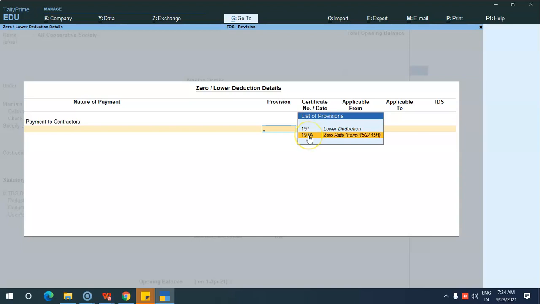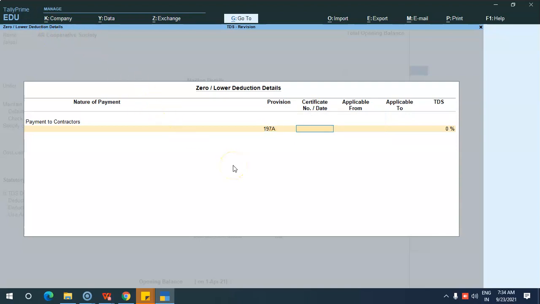For example, I am going to deduct the TDS at a zero rate. Even though you have fixed the nature of payment as contractors with some threshold limit, once we have entered the details on this screen, it will never calculate. For example, I have fixed a zero rate here, so TDS won't be calculated for this AR cooperative society if you use this ledger in the voucher.